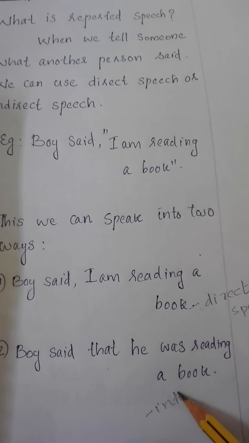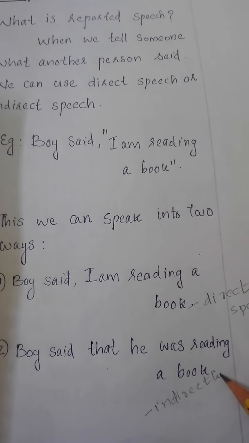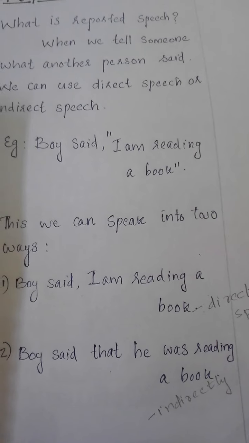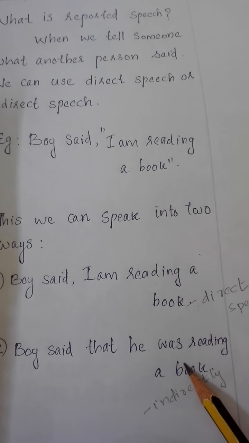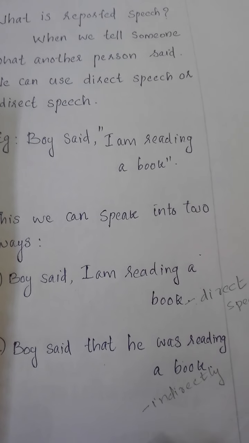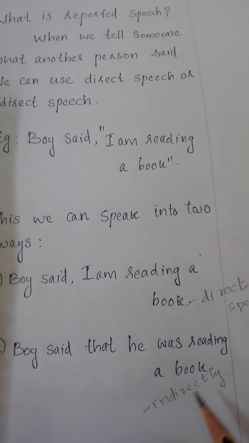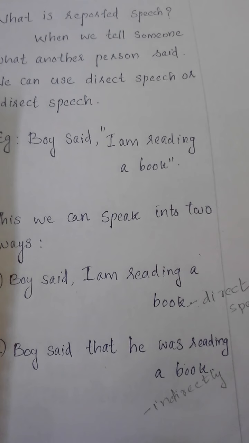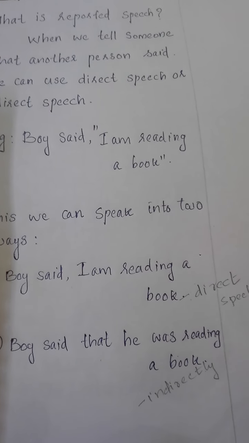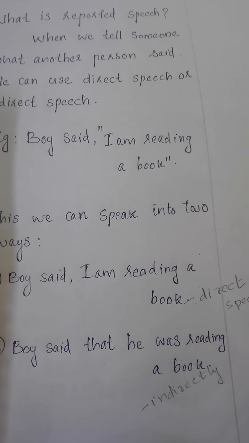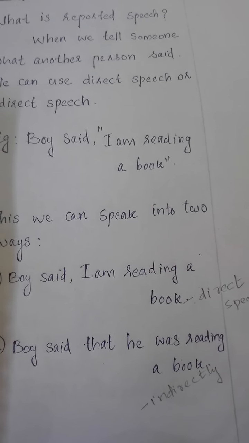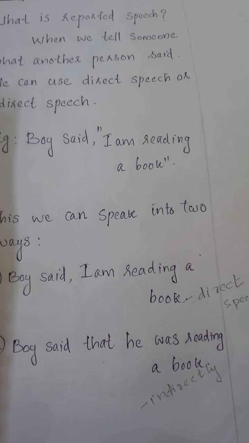Means we are indirectly reporting the person's sentence. Okay, clear? So in this sentence, we can see that some changes occurred when we converted the sentence into indirect speech, right? So let's see how these changes occurred and what rules we have to follow when we convert a sentence into indirect speech. Okay, ready?